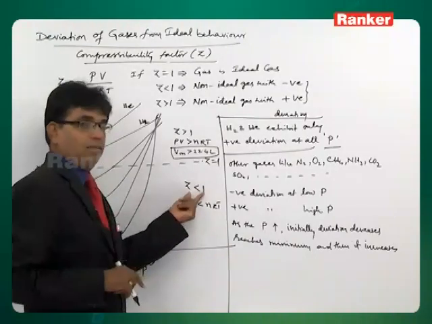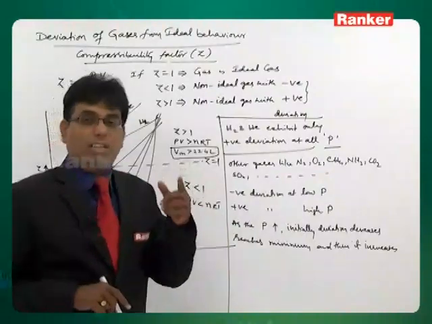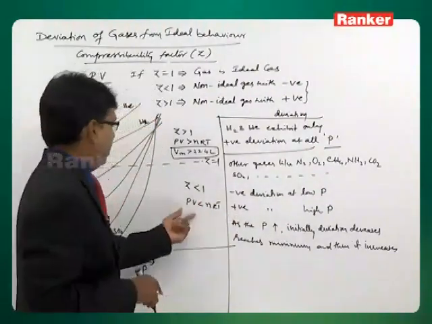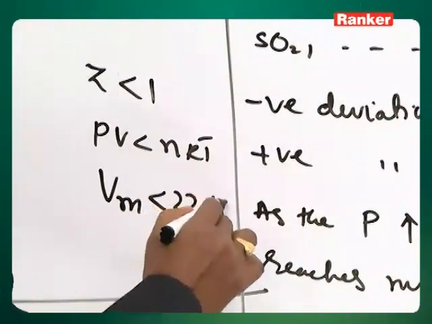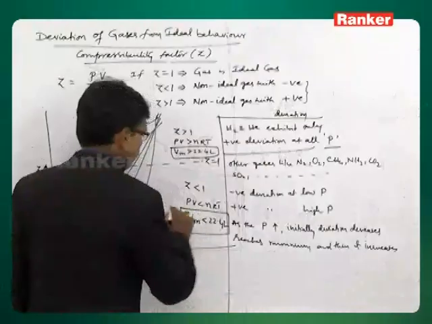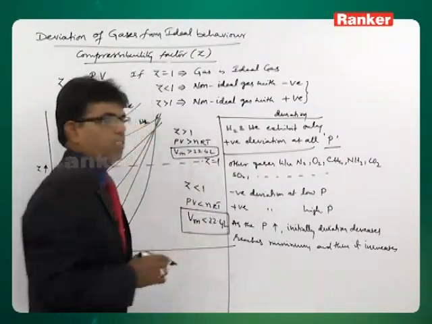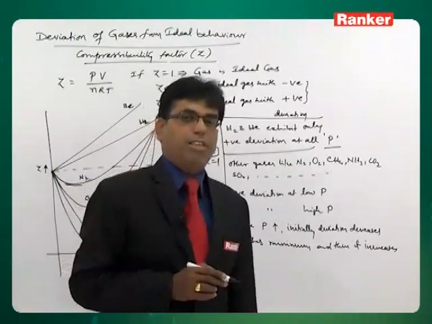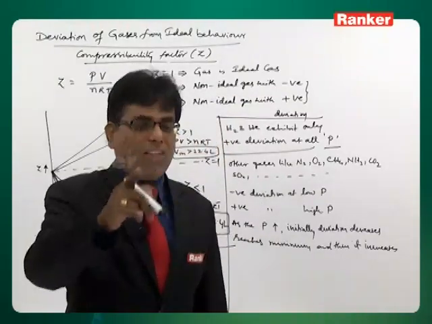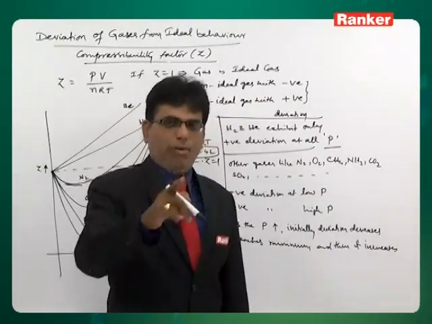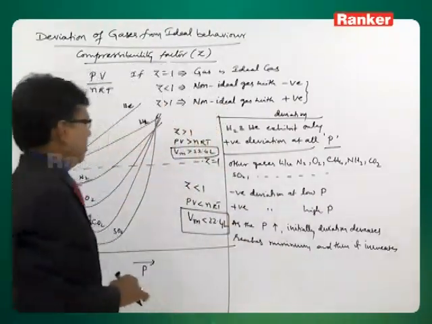Z less than 1 means negative deviation. A gas exhibiting a negative deviation has a molar volume less than 22.4 liters, right. For a gas with positive deviation, molar volume is greater than 22.4. For a gas with negative deviation, molar volume is less than 22.4. And for a gas with ideal behavior, Z equal to 1, PV equal to nRT, molar volume is 22.4 liters. This is the extent of deviations.